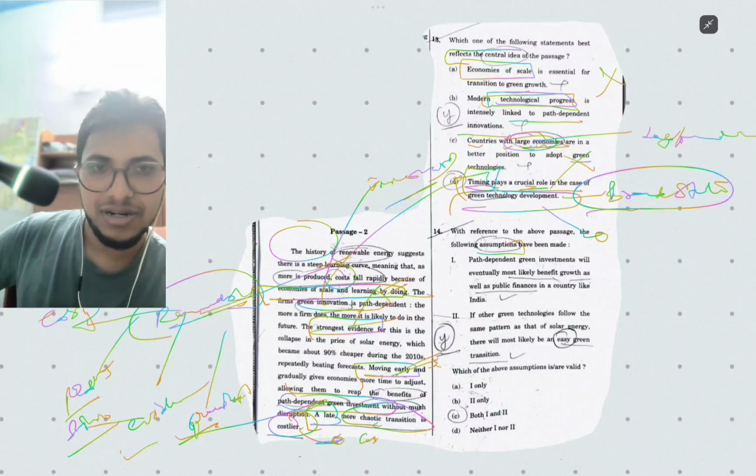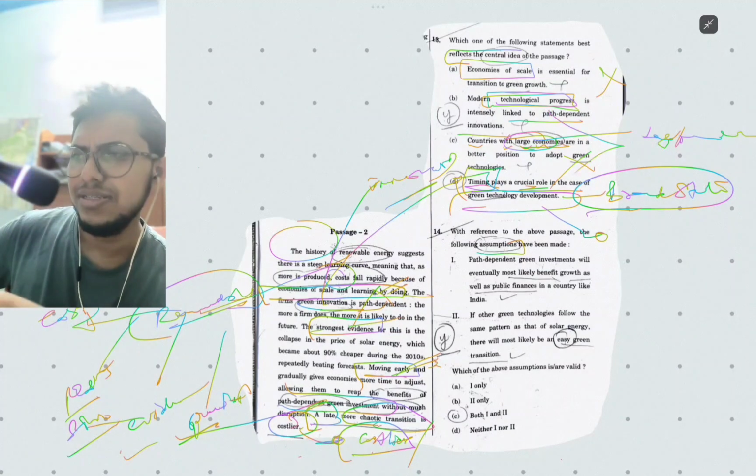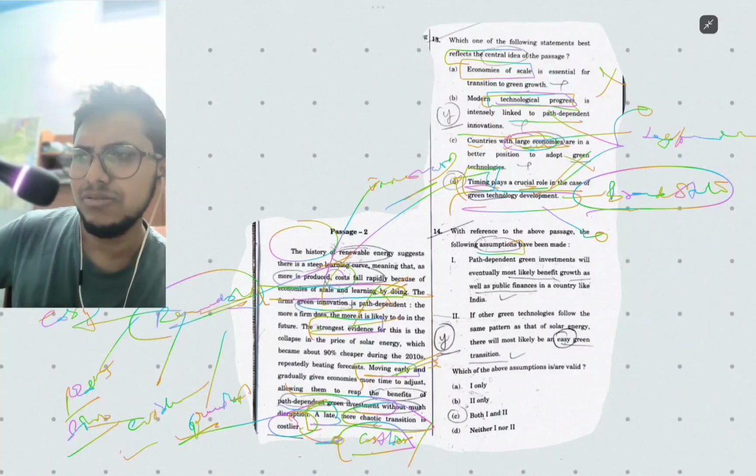Considering the whole comprehension of this passage, timing plays a crucial role because it is telling here that moving early is considered better than late because it will become costlier. Adoption of renewable energy or technology is going to be a costlier thing if you move later. So of these two options, we move on to this option because it is broader.